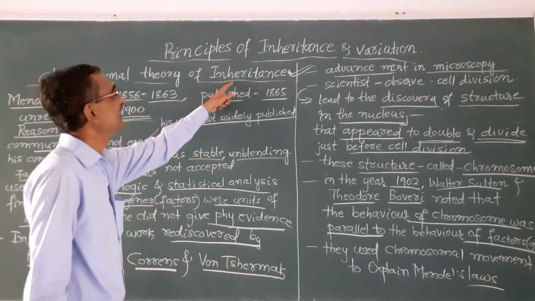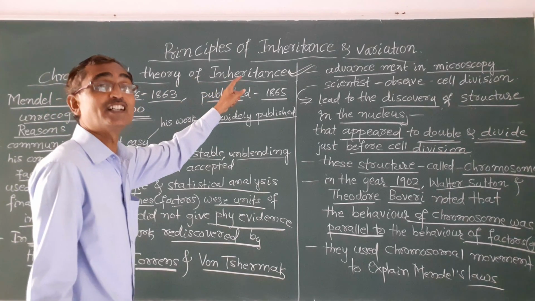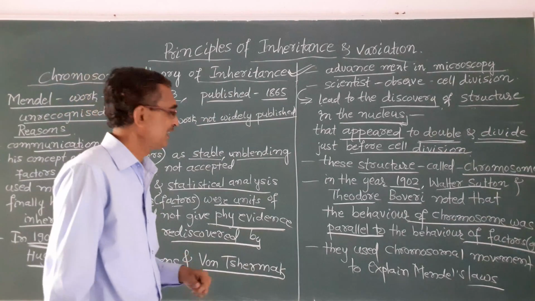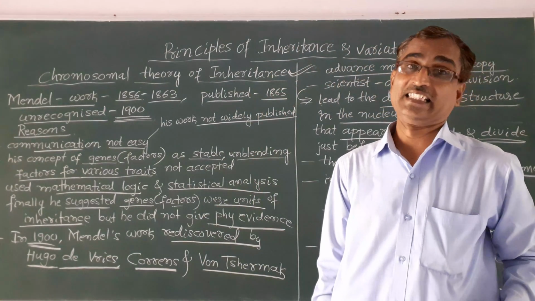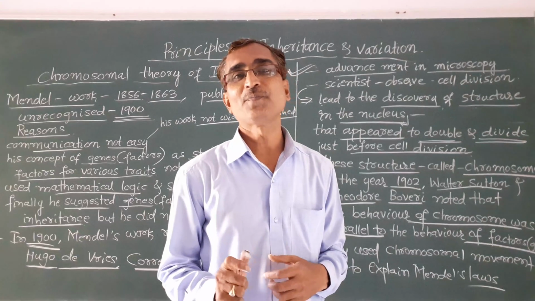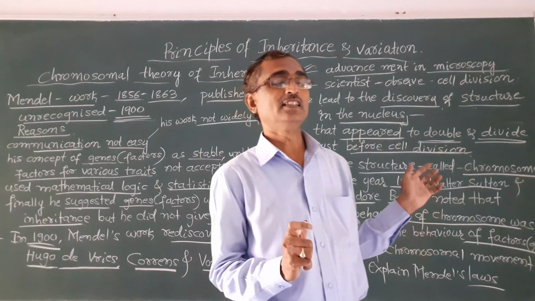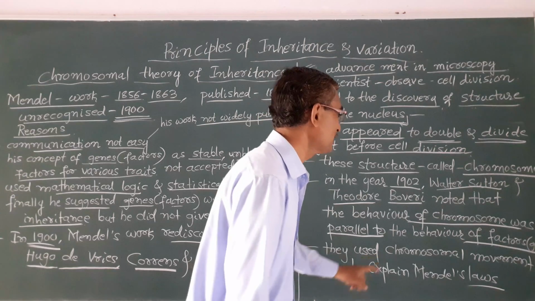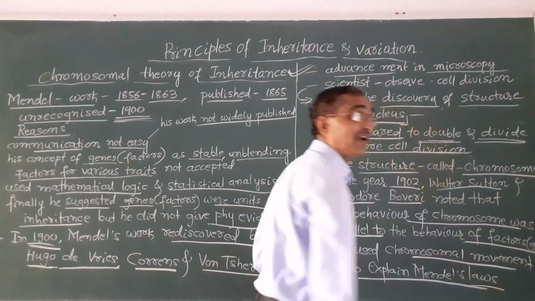This means the inheritance, that is the transfer of characters from one generation to another generation, is because of these chromosomes. Okay, so that is what the chromosomal theory of inheritance says, and it was put forth by Walter Sutton and Theodore Boveri in the year 1902. Okay, and these scientists used chromosomal movements to explain Mendel's laws.